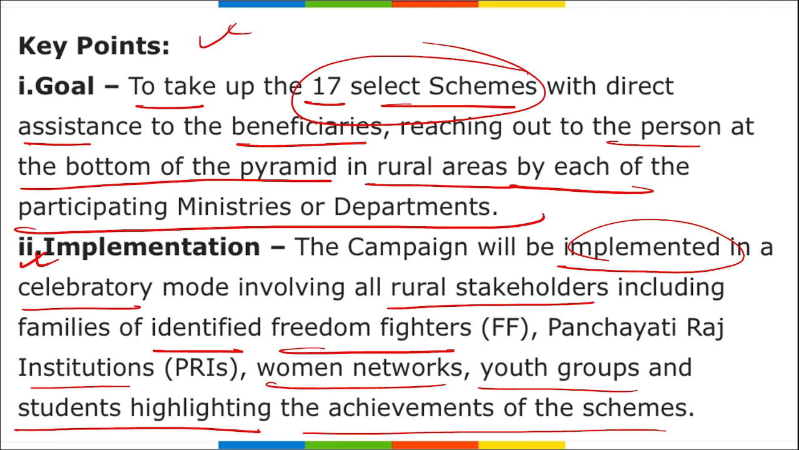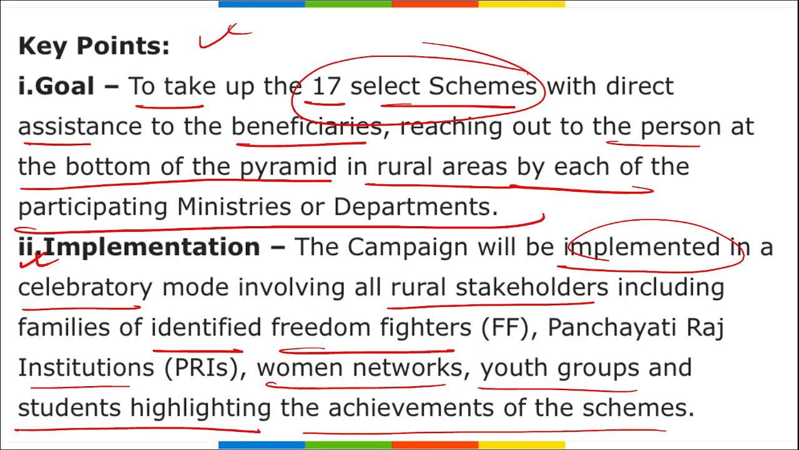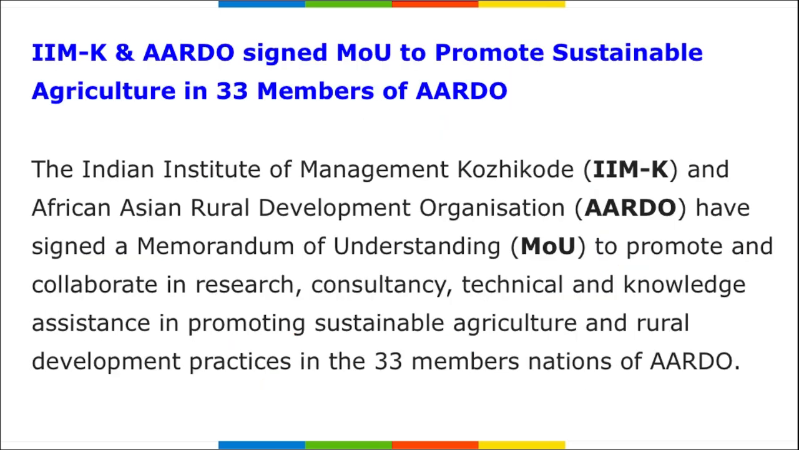And what is this scheme? It will be providing 17 schemes that are of the central government, that of 9 central ministries. These 17 schemes can help the people of those 75 districts in 28 states and can help the people that are at the bottom of the pyramid in the rural areas.